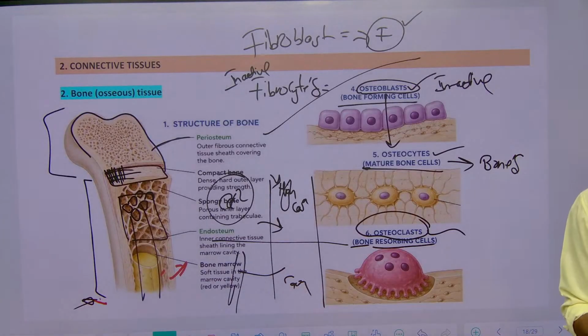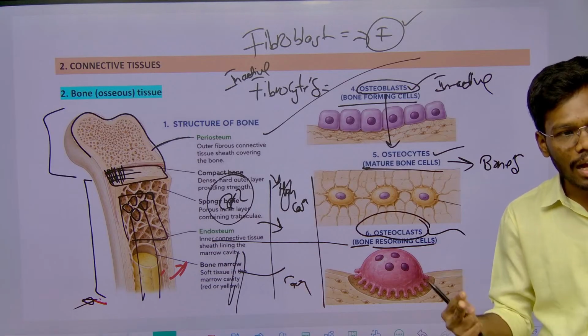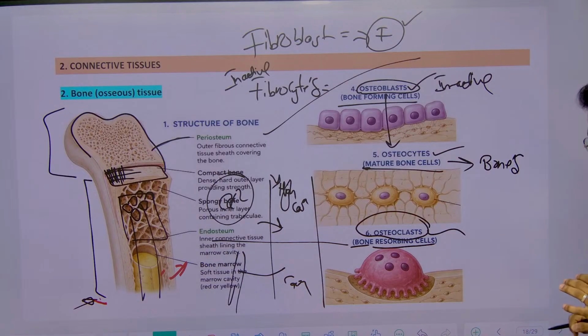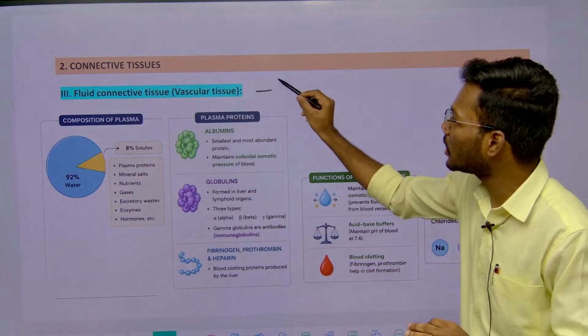In connective tissue we discussed only loose connective tissue, dense connective tissue, after that cartilage and bone. So now we will move forward to fluid connective tissue. That is also a sub part of connective tissue. In fluid connective tissue, what is there? Just blood.